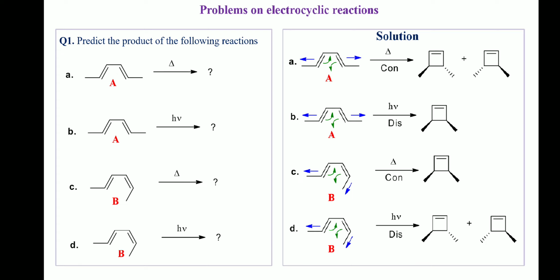In reaction C, under thermal condition, the allowed rotation will be con. The two methyl groups in B are pointing in the same direction. So, in the product, the two methyl groups will be cis. In reaction D, under photochemical condition, the allowed rotation will be this. The two methyl groups in B are pointing in the same direction. So, in the product, the two methyl groups will be trans.